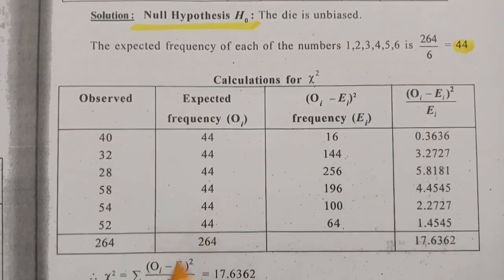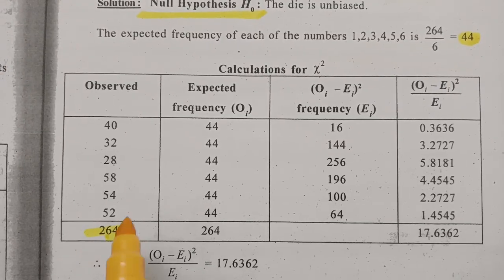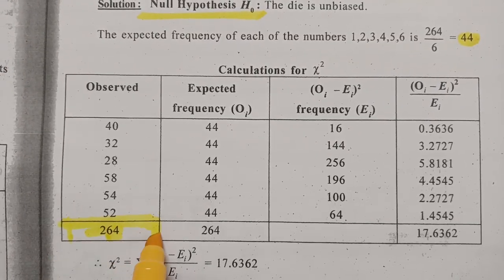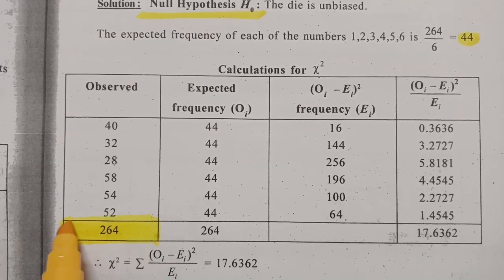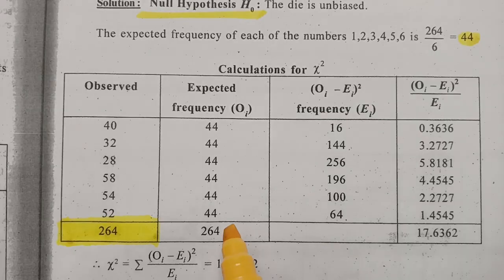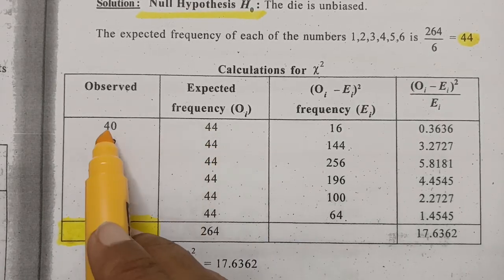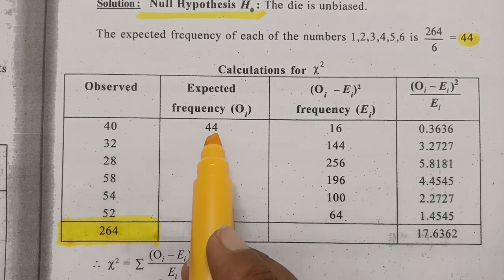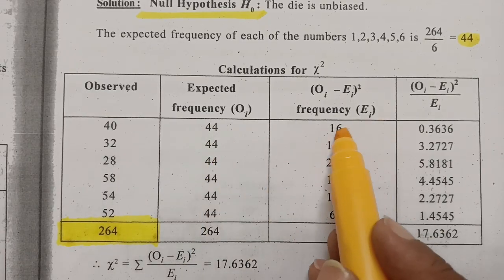So we have to fill it in the first column. Here the total is 264. So this value is 264, and these are all the expected values, that is 44. And next one we have to subtract: 40 minus 44 whole square. This is 4 square, which is equal to 16.